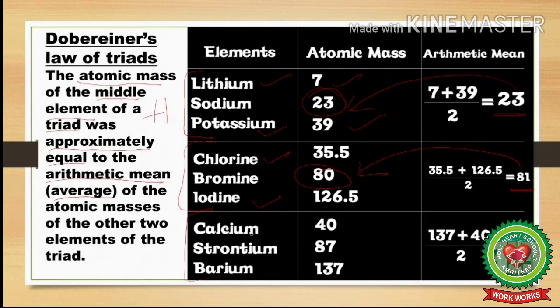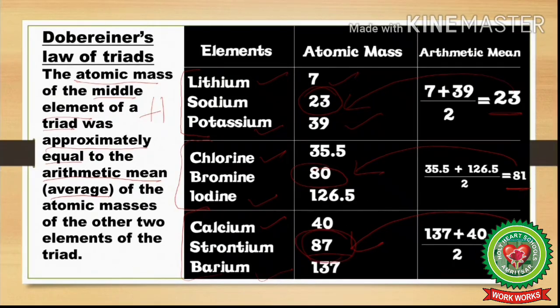The arithmetic mean of calcium and barium's atomic masses comes out to be 88, which is approximately equal to the atomic mass of strontium, that is 87. It was observed that the elements of a triad possessed similar physical and chemical properties. So that is why they were grouped together in groups of 3.